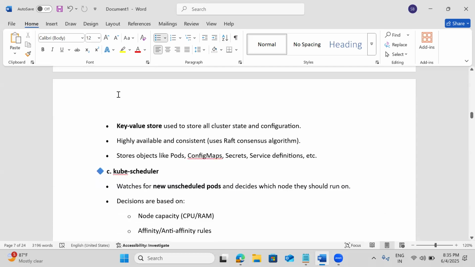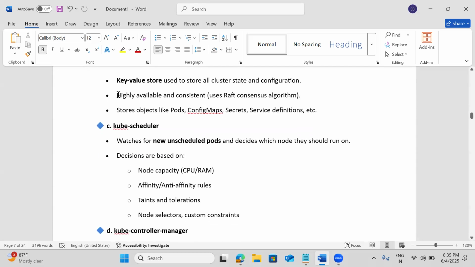Then the kube scheduler. In Docker Swarm also, when we run 6 replicas, here we are going to run on 3 nodes. Assume I have 3 nodes and 6 pods or 6 replicas to run. We need to take the decision on which node those pods or containers need to run. Say I want to run 10 replicas. The role of the scheduler is to decide on which node.